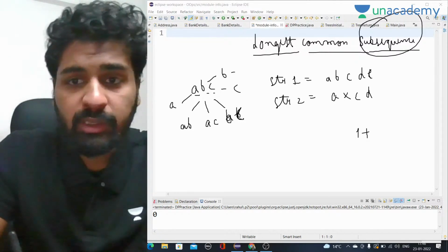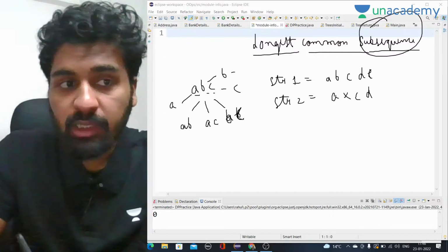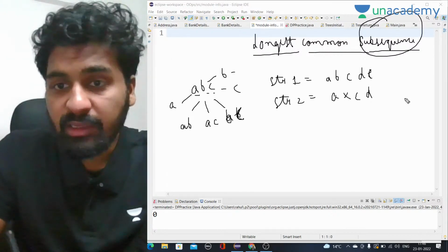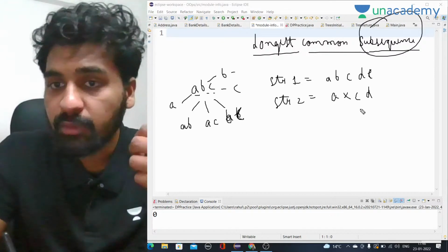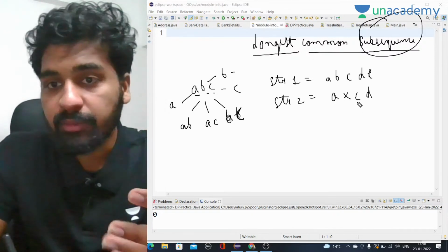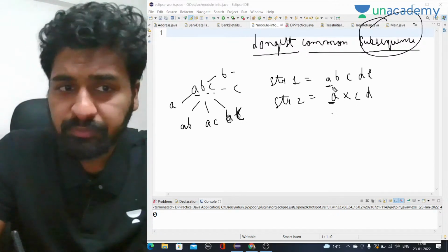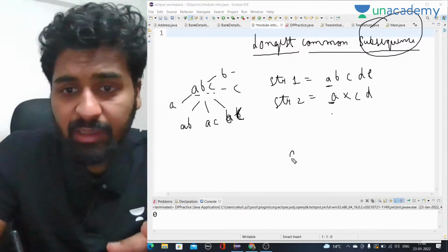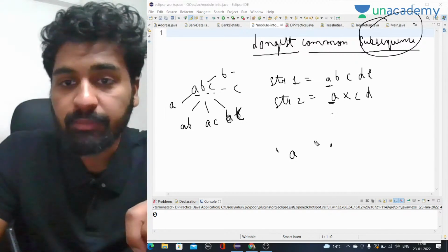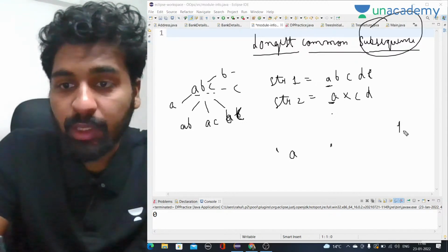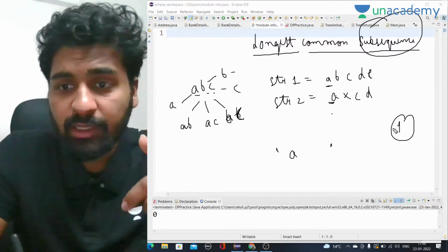So what we are going to do in this question is use recursion. We cannot solve it directly because it is a very big problem, so we convert it into a small problem of the same type, so that we can solve it efficiently. Here we have a, and here we have a. Both are equal. That means we want to include this a in our answer because we want the longest common subsequence. This will contribute 1, meaning one alphabet, so it will be +1 to our answer.